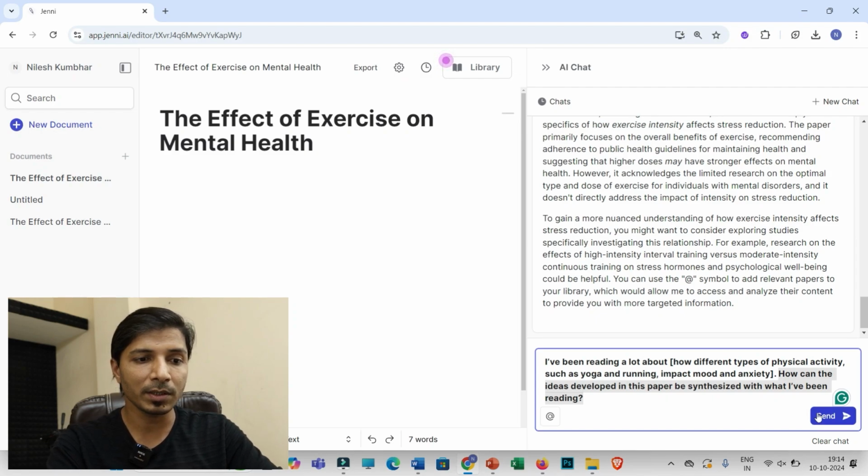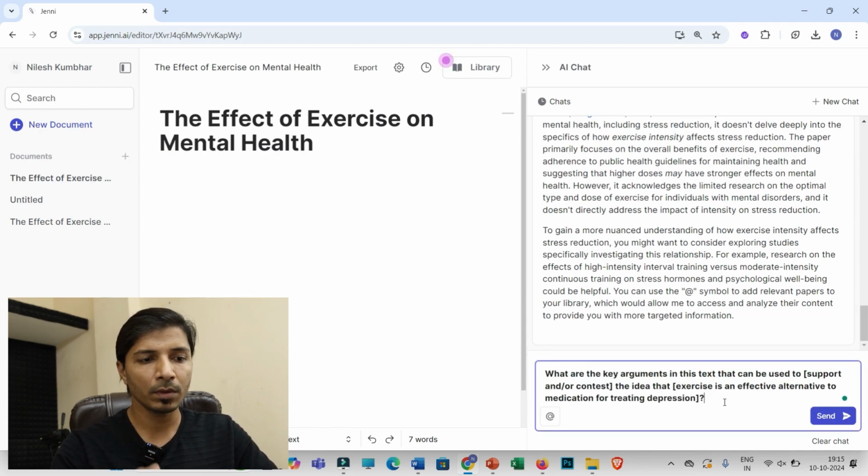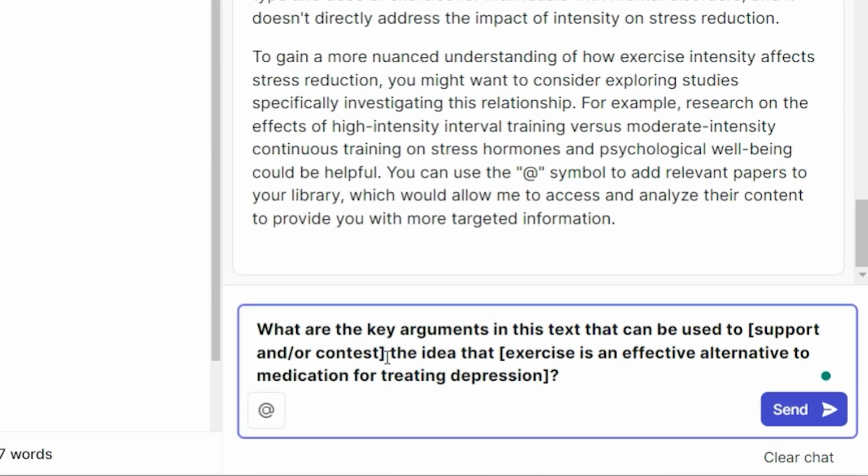Okay, so you can just send this prompt in order to get this information, and this is the last prompt which will help you while interacting with the PDFs. What are the key arguments in this text that can be used to support or contest the idea that, so you have to mention, if you want clarification or if you want something to support your specific idea, or maybe you have mentioned any specific thing, then you can specifically mention it here, so that you may get a lot of different points that you can use in order to support your argument.